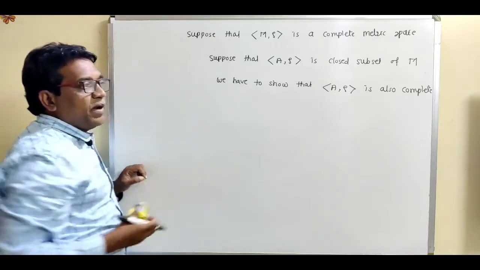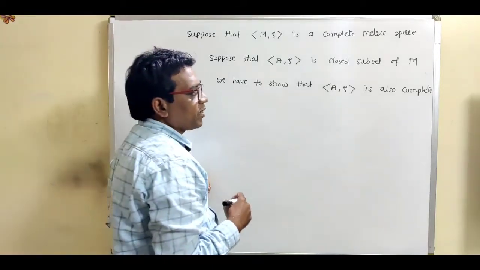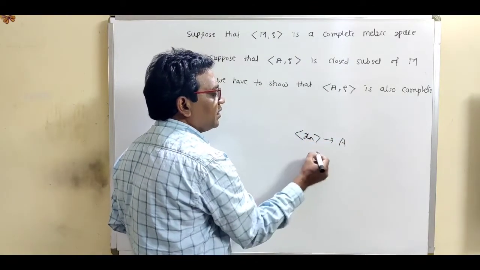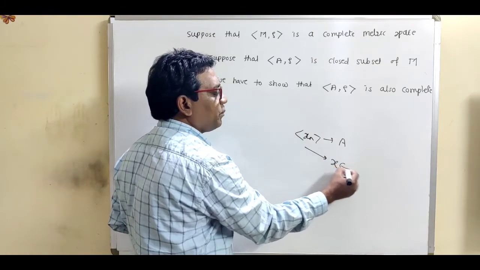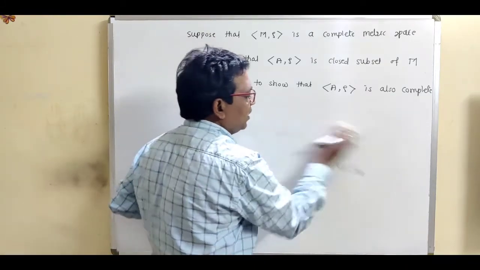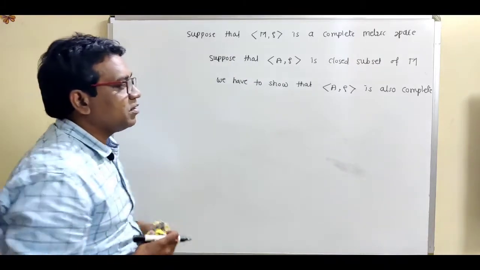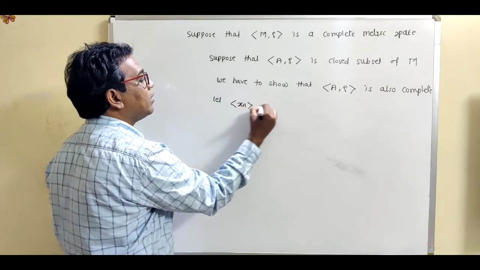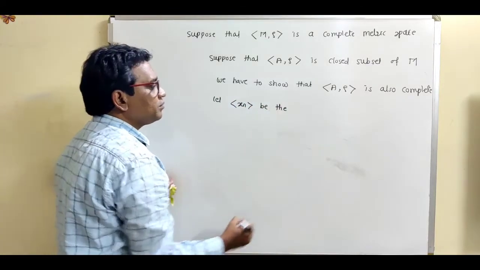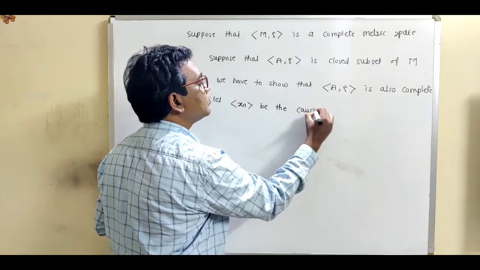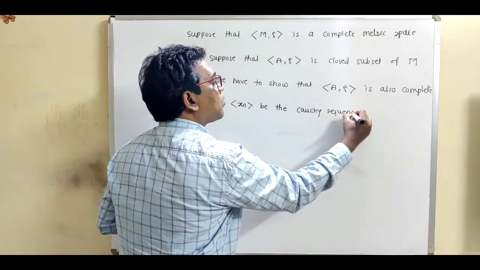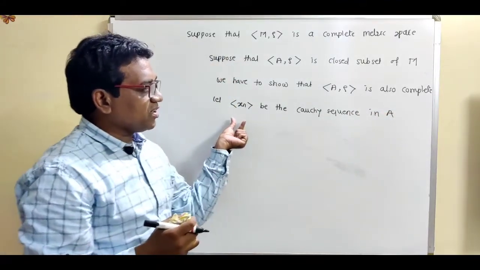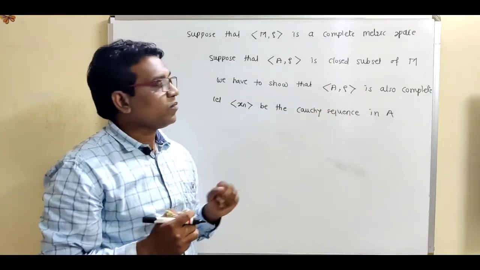So how to show that any metric space is a complete metric space? Let us take any Cauchy sequence in A and show that this Cauchy sequence converges to some point in that particular metric space. So first of all, take any Cauchy sequence in this metric space. So right here, let xn be a Cauchy sequence in A.